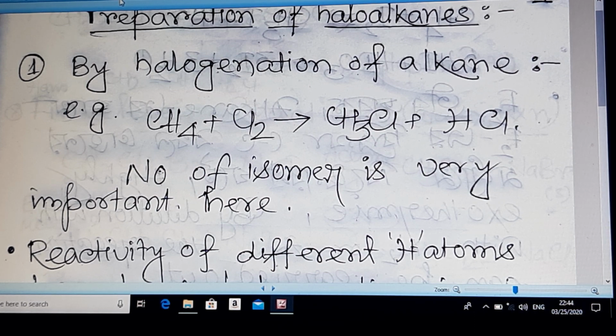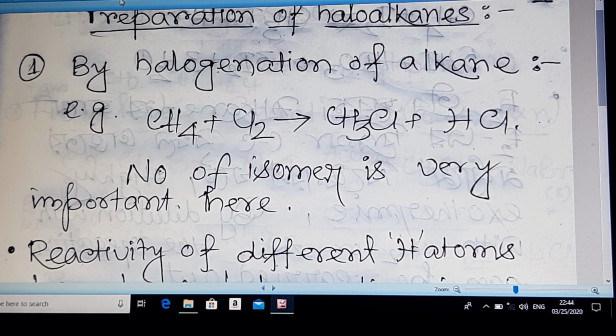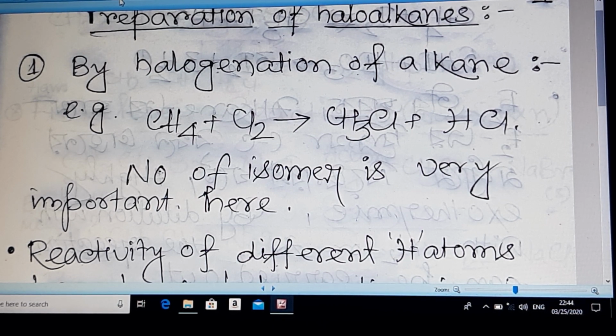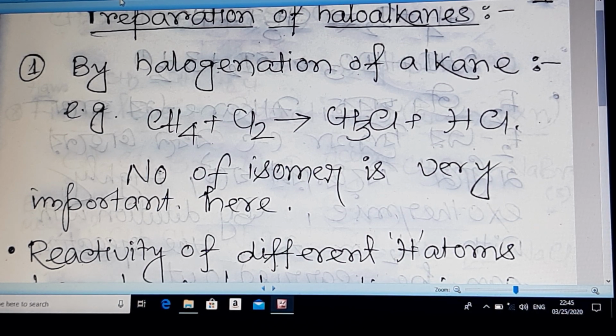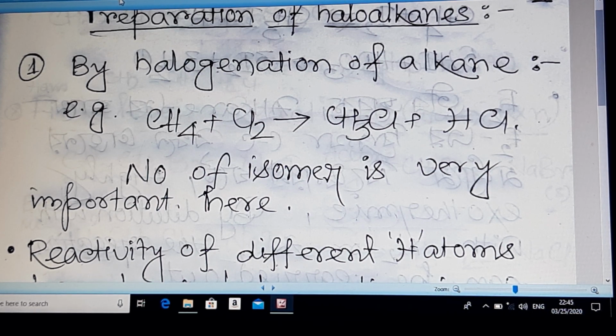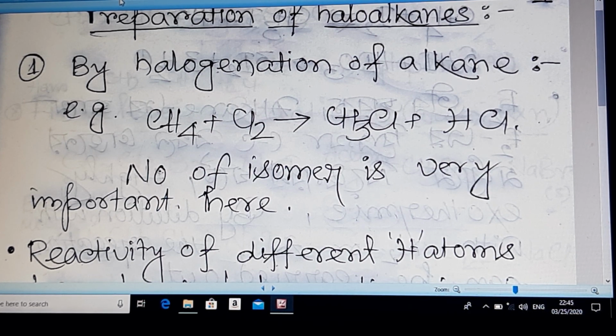To prepare them, the first step is halogenation of alkane. As you know, you have been learning from class 10 that halogenation of alkanes is done in sunlight through a free radical mechanism, and the basic reaction is given here: CH4 plus Cl2 gives CH3Cl and HCl, and this is a chain reaction.